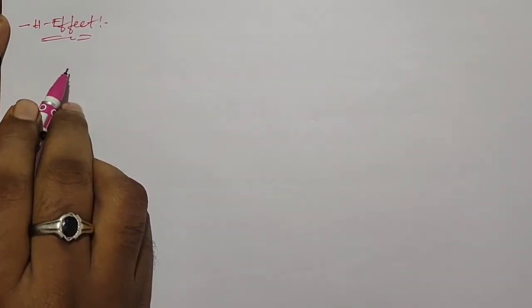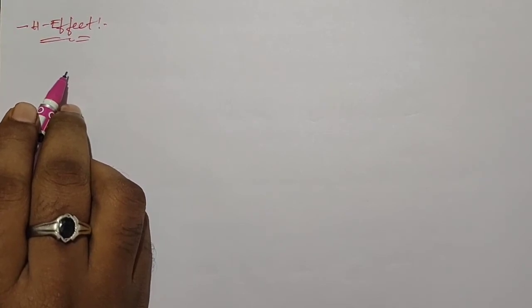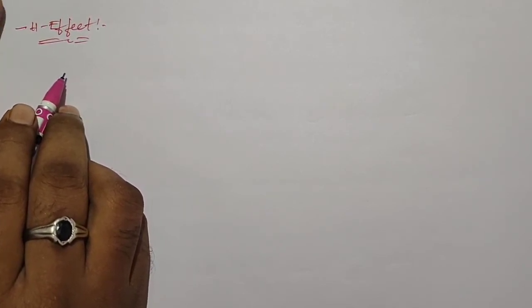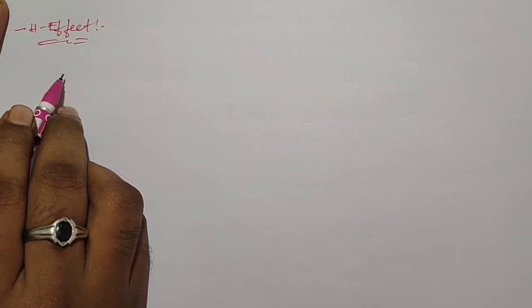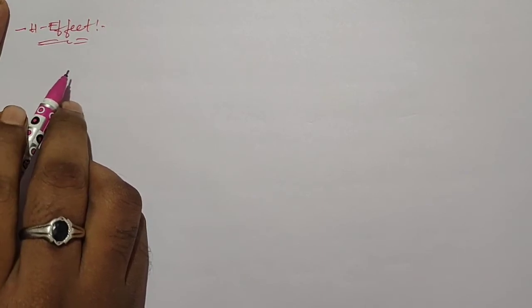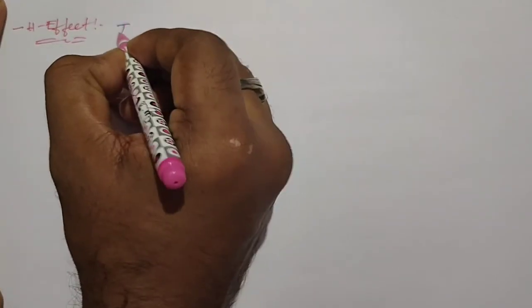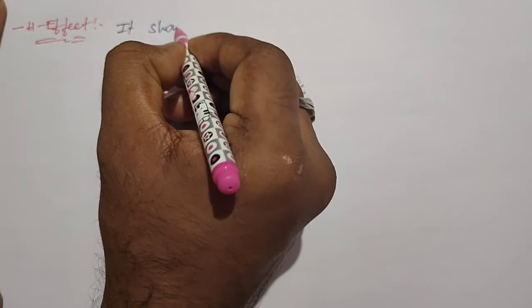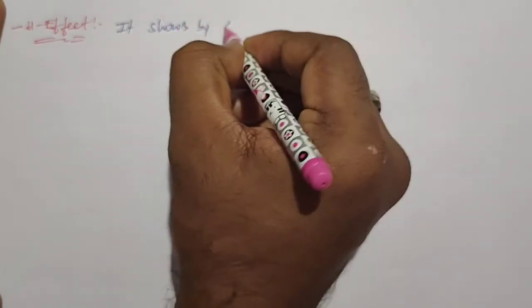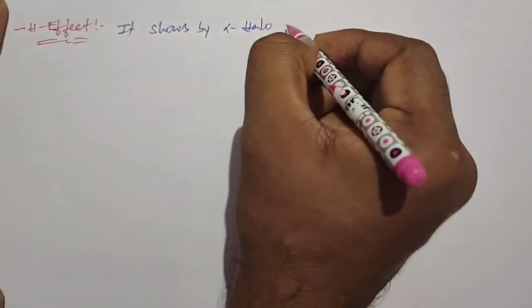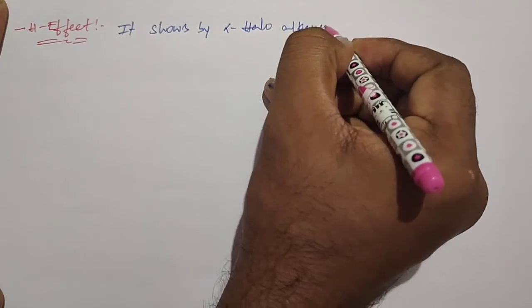So what is the minus H effect? The minus H effect is shown by alpha haloalkenes due to delocalization of electrons towards the halogen group through hyperconjugation, and this process is known as reverse hyperconjugation or the minus H effect.